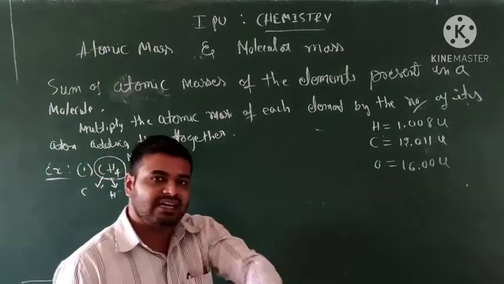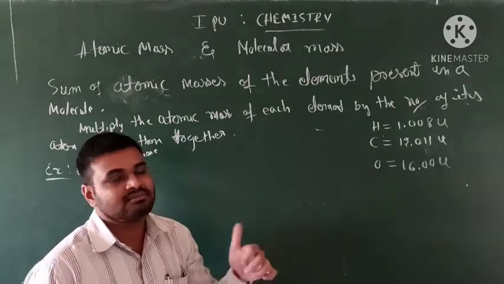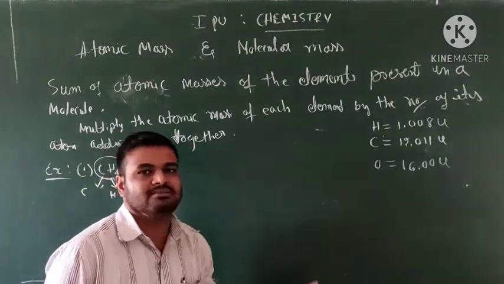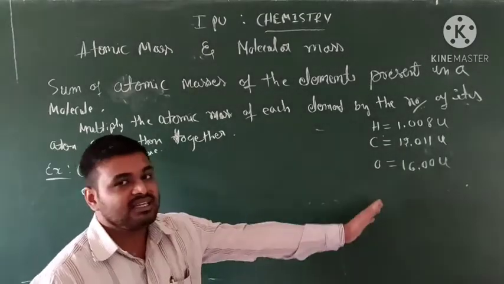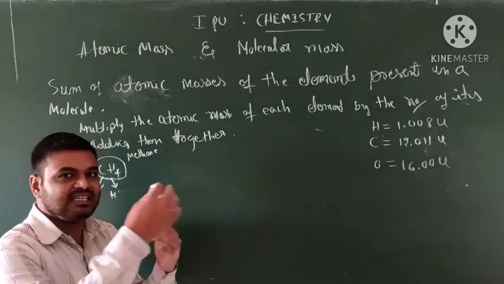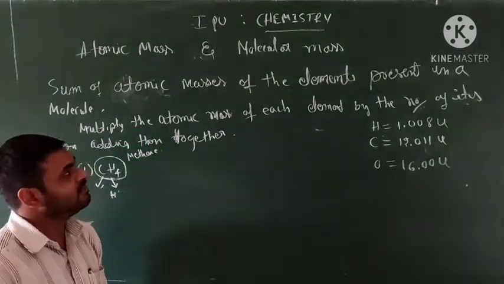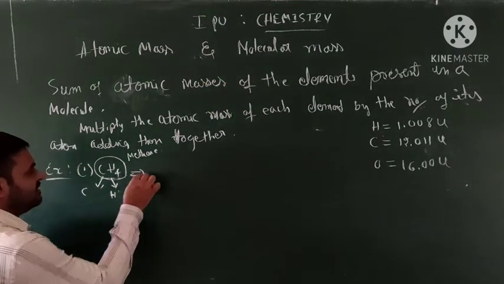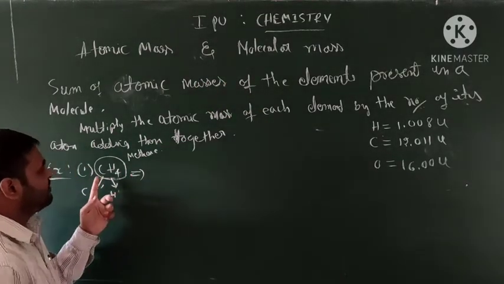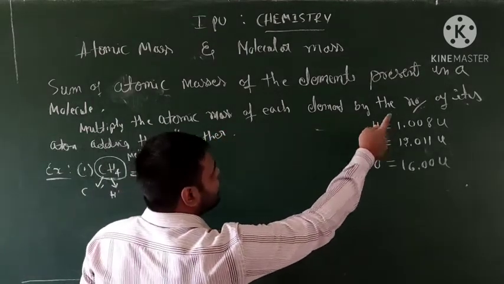First learn the value of atomic mass, not atomic number. We should not take the atomic number, we must consider the atomic masses. If you know the atomic mass values, you can easily calculate any type of molecular mass example.